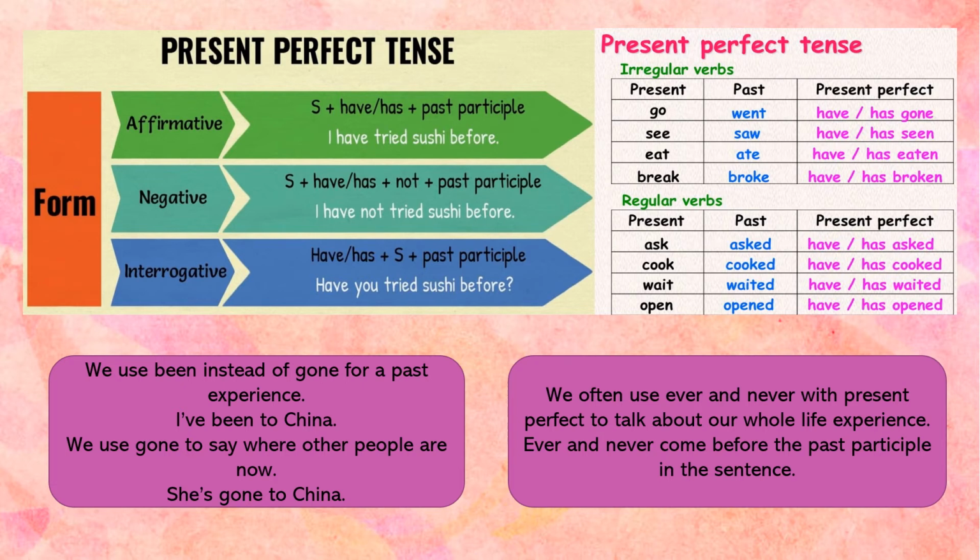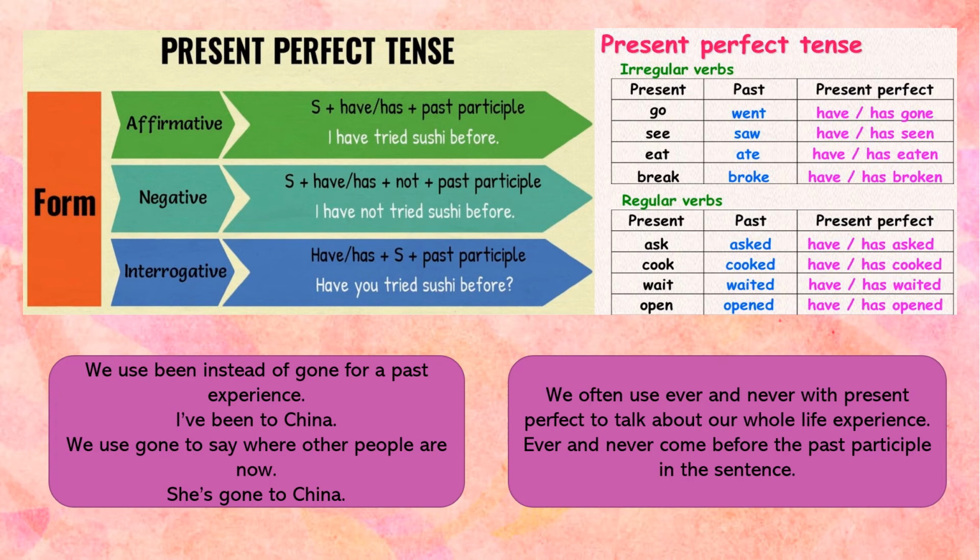Here we can see a picture of the irregular verbs and regular verbs in past participle. For example, go, went, gone. Gone is the form that we use to make the sentences in present perfect. For see, seen, for eat, eaten, break, broken. And regular verbs, we add ed or it depends on the rules. For ask, asked, cook, cooked, wait, waited, open, opened.